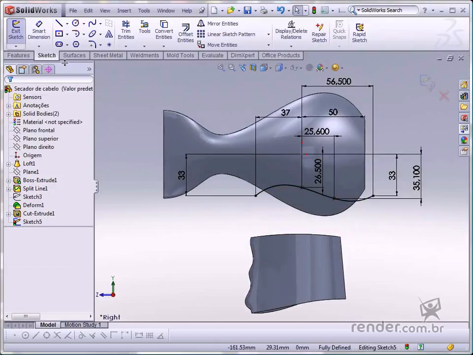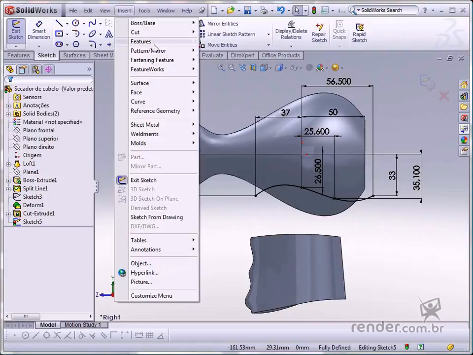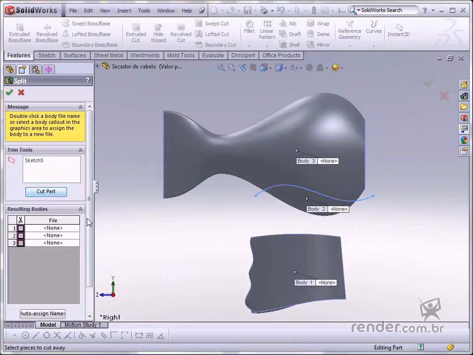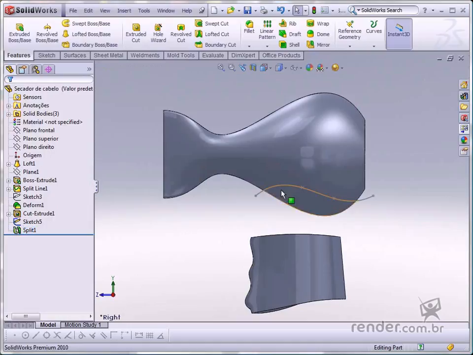Click Insert, then Feature, and Split. Select the sketch and click Cut Part. Look at the resulting body's flyout, and you'll see 3 bodies have been created. Select the bodies as shown to split them and confirm. Click Spline and select Hide to hide it. See how the Feature Manager and then the Solid Bodies option displays 3 bodies.